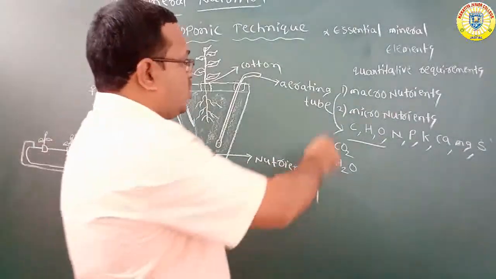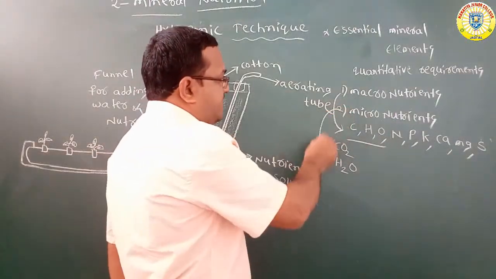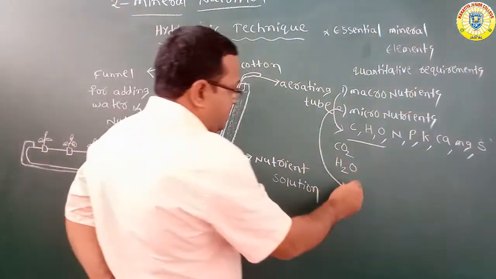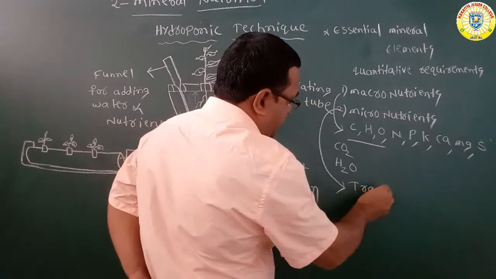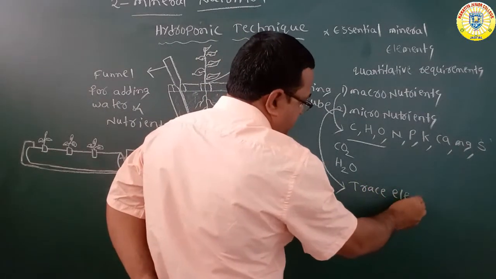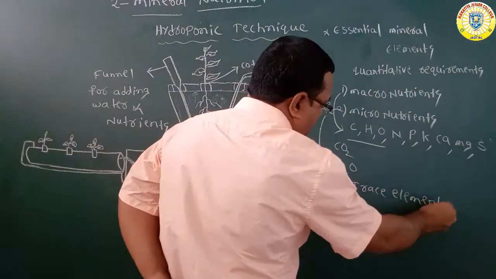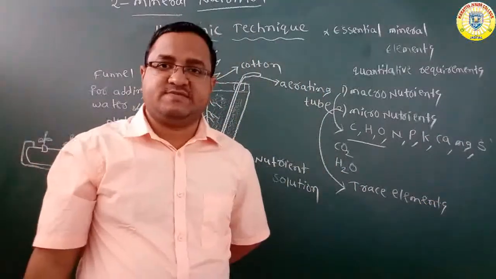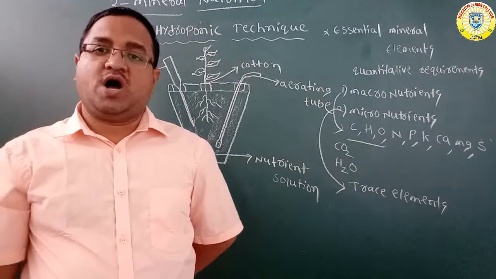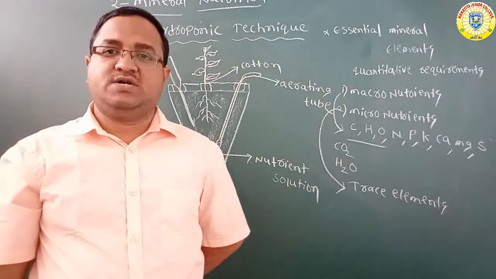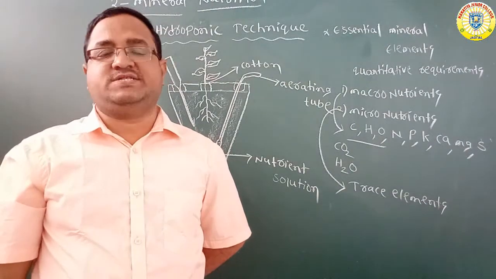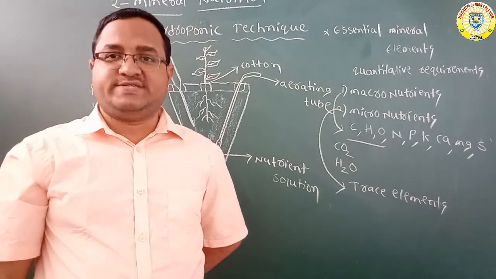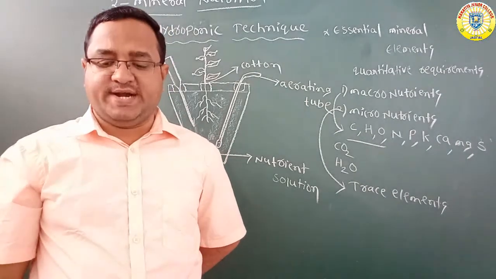But what about micronutrients? Micronutrients are required in very small quantities. These are called trace elements. Especially, there are 8 trace elements which are required in very small quantities.